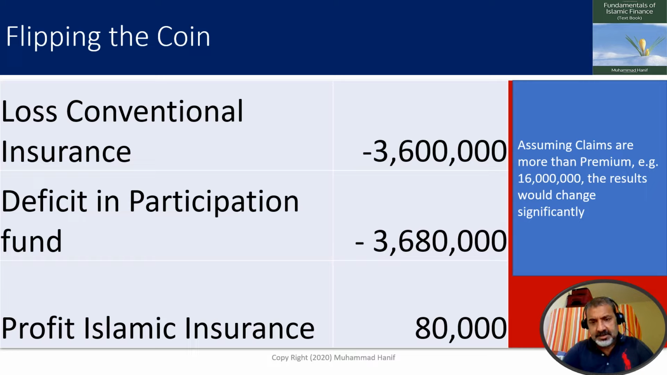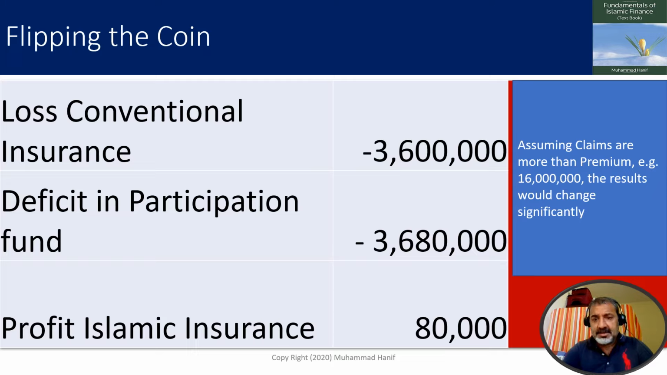In this illustration, the profit of conventional insurance company is much higher than Islamic insurance company. And the reason is very simple. We have much more contributions or premiums as compared to the payment of compensation or losses. So let's flip the coin. Assuming claims are more than premium. For example, losses or claims are 16 million. The results would change significantly.